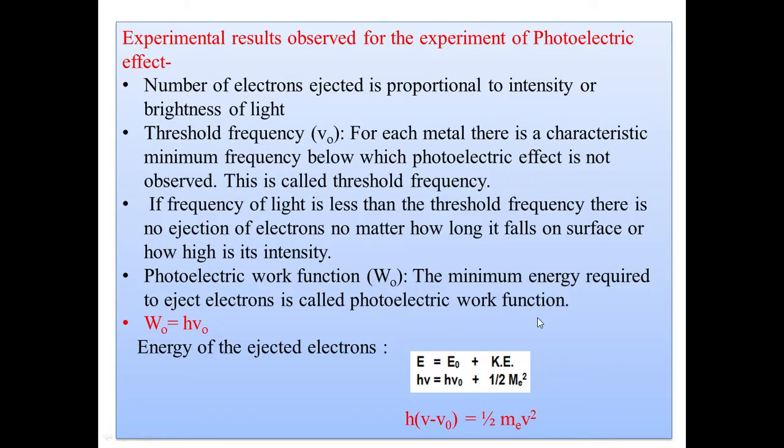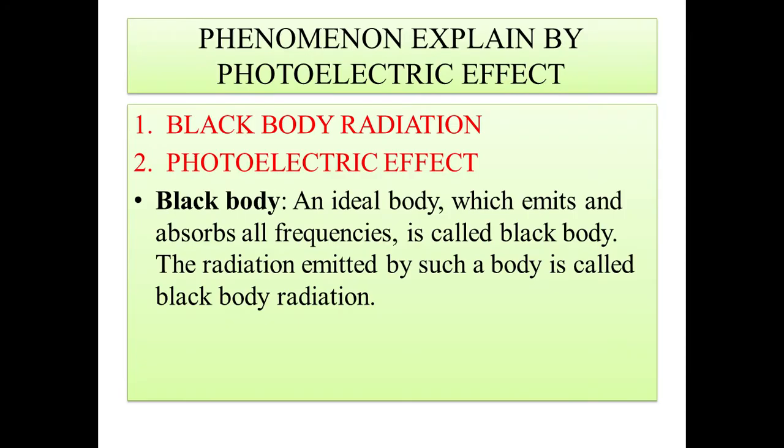You can see here the total energy which comes from the sun in the form of sunlight is utilized to carry out two functions. One is it is utilized as the work function, that is E naught or W naught, both are the same thing, and the remaining portion of that energy is converted into kinetic energy. So if we have to find the kinetic energy, then we have to carry this term to the opposite side. So h is common, nu minus nu naught. This is the expression for the kinetic energy of the ejected electron. So these are some important conclusions which are made through this photoelectric effect.